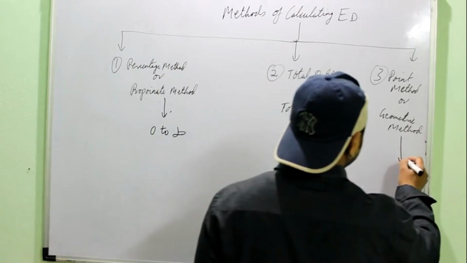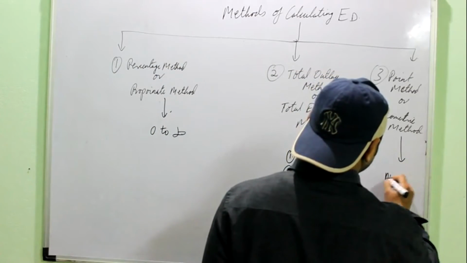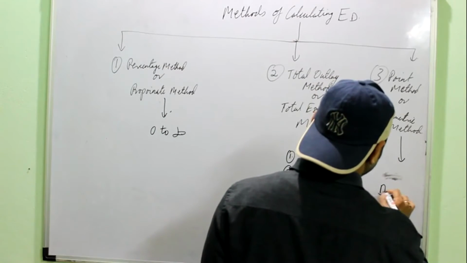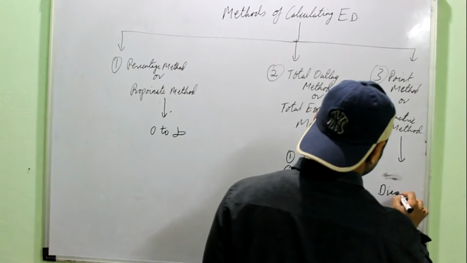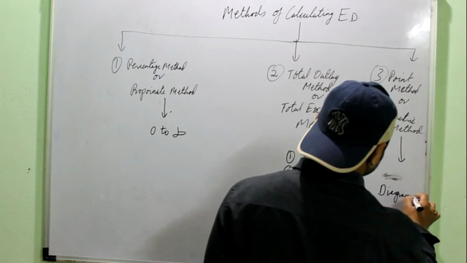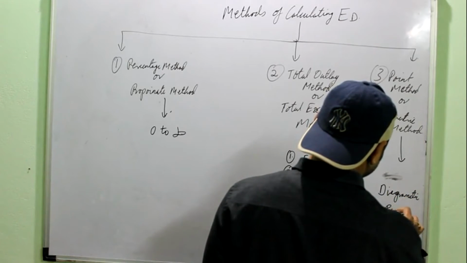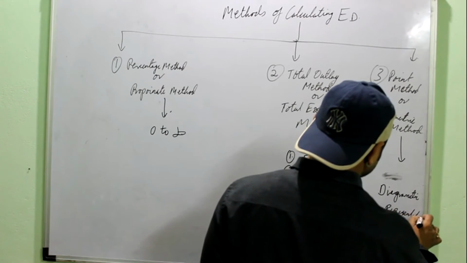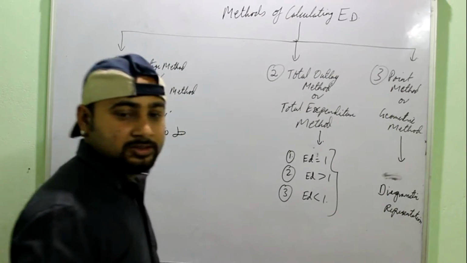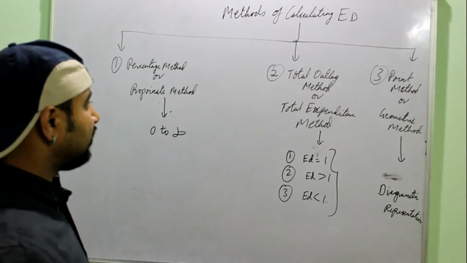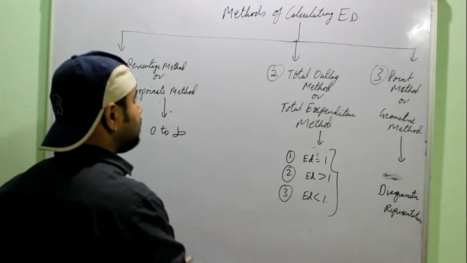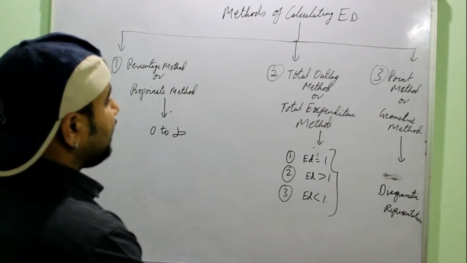Under the geometric method, you do not have any numerical, we just have diagrammatic representation. So these are the basic things that you have to remember about the methods of calculating the elasticity of demand, right?